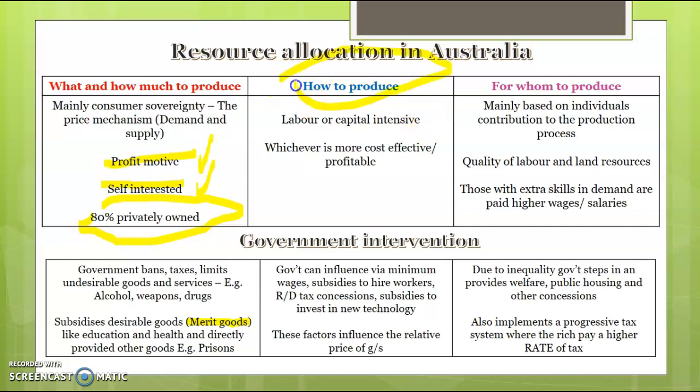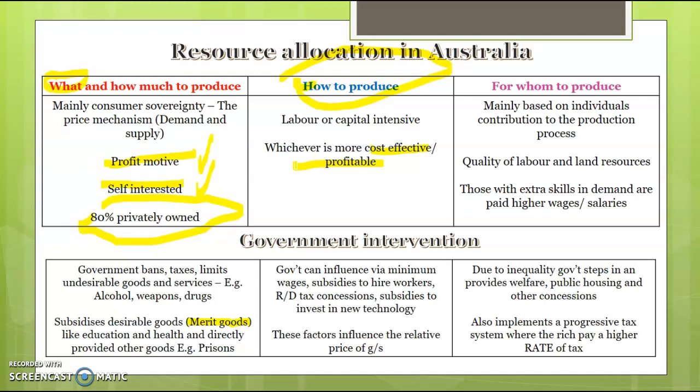How to produce is the second question. So what kind of things we're going to make? Whether we're mainly going to use labour or people in the production process, or use more capital, labour or capital intensive. Capital intensive just means using more machinery, robotics, etc. Essentially, businesses will make that decision based on whatever is more cost effective and profitable. Two key words you want to learn there: cost effective and profitable. What we mean by that is whatever's cheapest to use and whatever's going to generate the most profit.